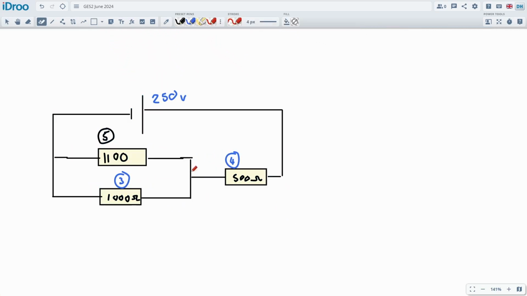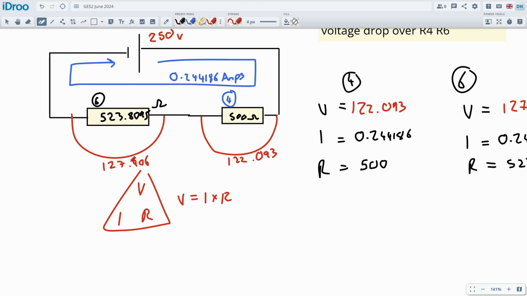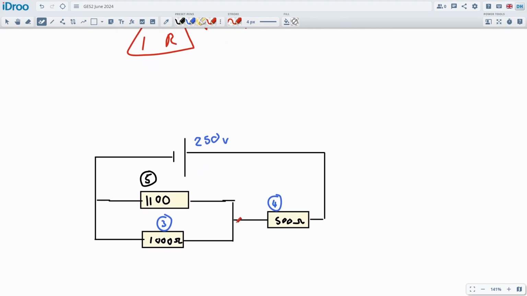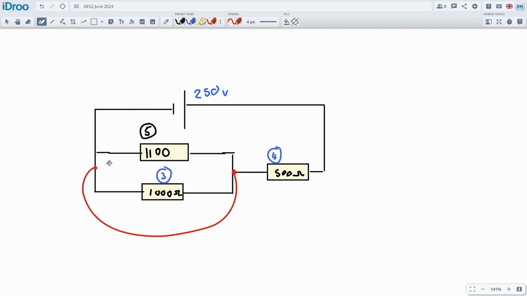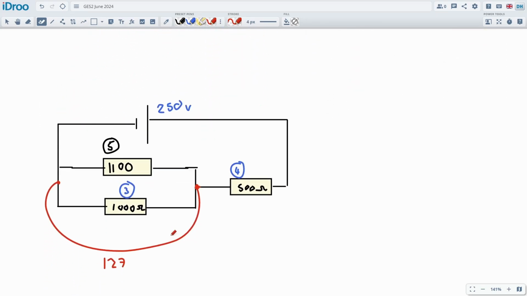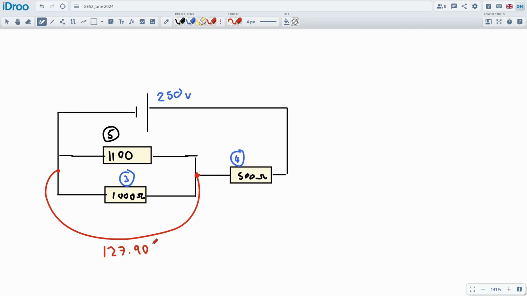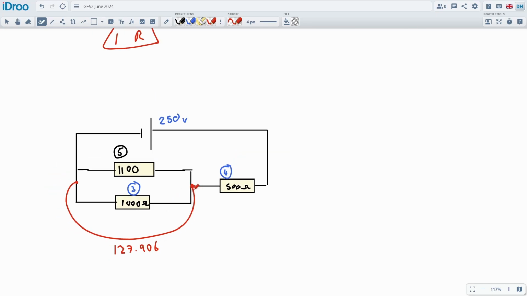Okay, so now from here we can see we've got 127 volts being supplied to this portion of the circuit. If you were to hook up a voltmeter over that parallel section, you'd get a 127.906 volt drop across that section. That's useful because from this we can calculate how the amps will be split. Every time we get to a parallel section, imagine amps are like water.